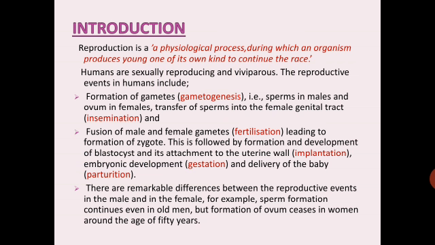There are remarkable differences between the reproductive events in the male and in the female. For example, sperm formation continues even in old men, but formation of ovum ceases in women around the age of 50. So here we have explained the steps which are involved in reproduction.